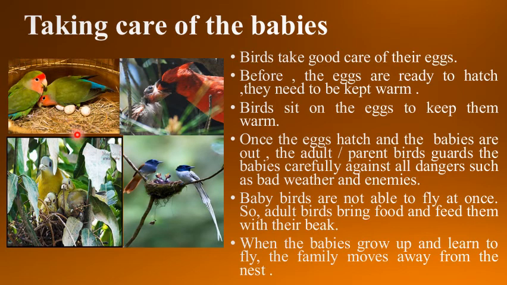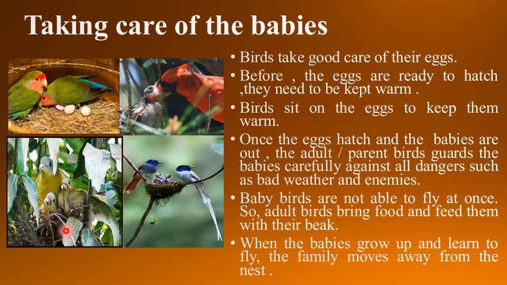The mother bird lays its eggs in the nest and keeps them warm until they hatch into babies. So they keep them warm, and once the eggs hatch, that means once the eggshell breaks and the baby bird comes out, then the parent birds help to protect them from the enemies and bad weather conditions.